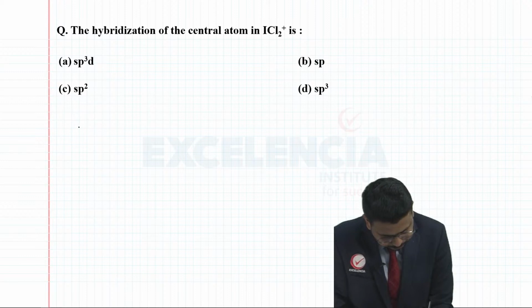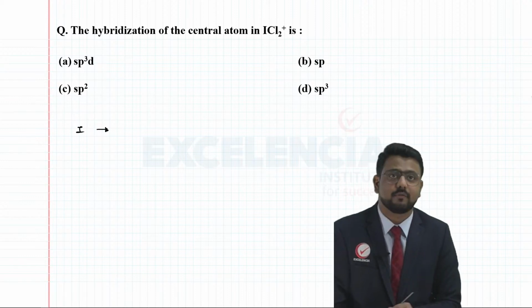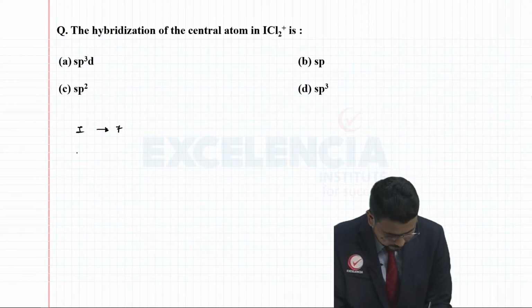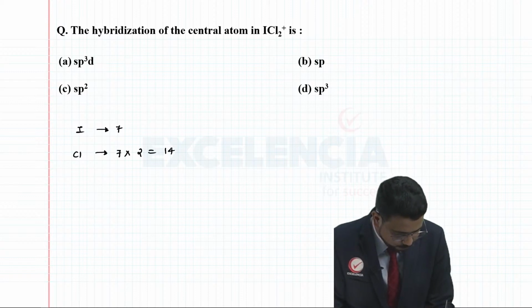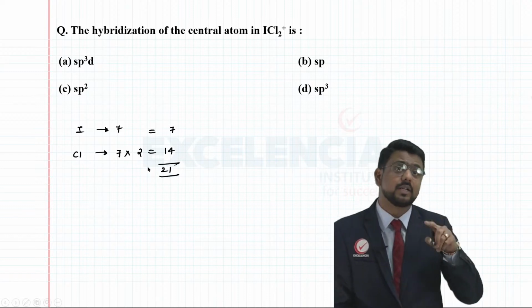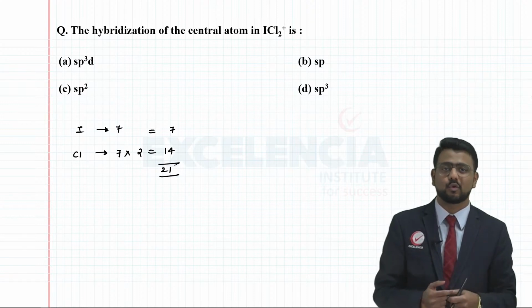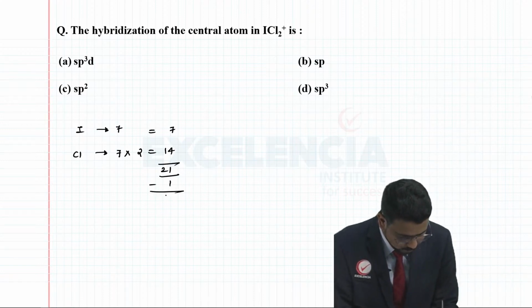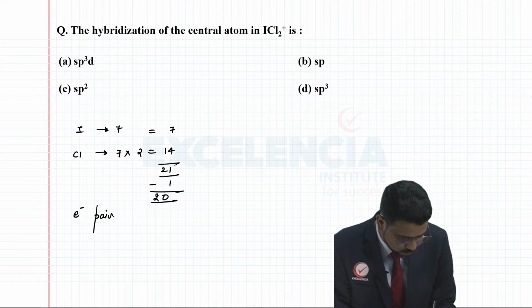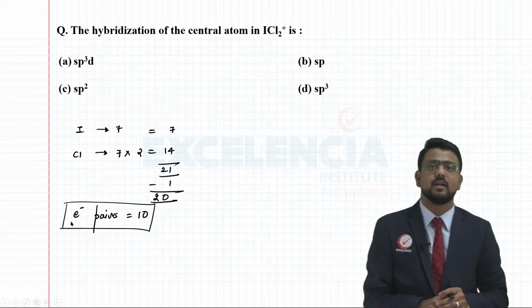So it is going to be I having a total of 7 outermost electrons, right? Cl again has 7 outermost electrons, times 2, so that makes it 14. This is obviously 7, so this is 21. And because it is ICl2+, you need to subtract 1 electron from the total number of electrons. So minus 1, the total number of electrons is 20. So how many electron pairs do we have to distribute? 10 electron pairs, right?